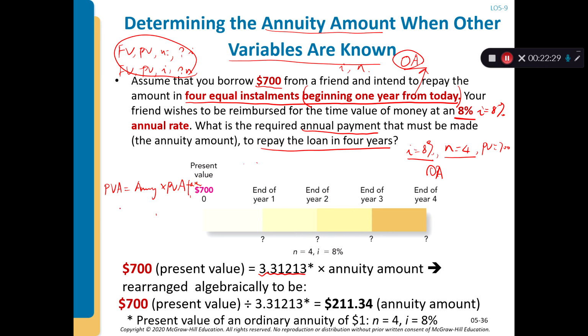The PVA is 700, the annuity is unknown, and the factor is 3.31213. So the annuity equals $700 divided by 3.31213, which is $211 every year.